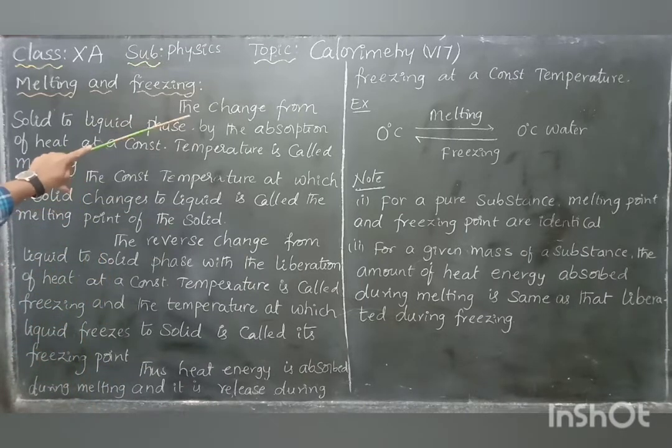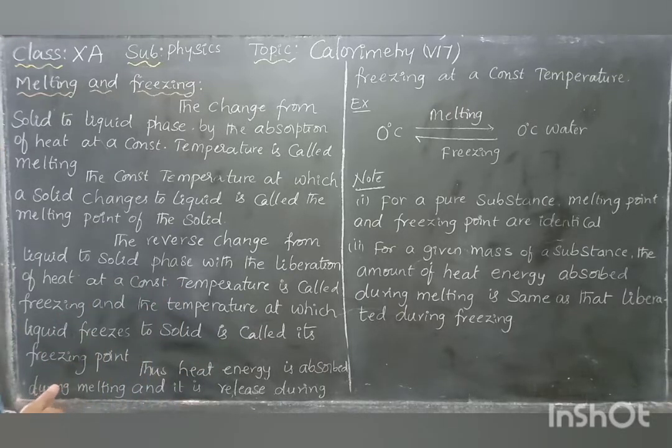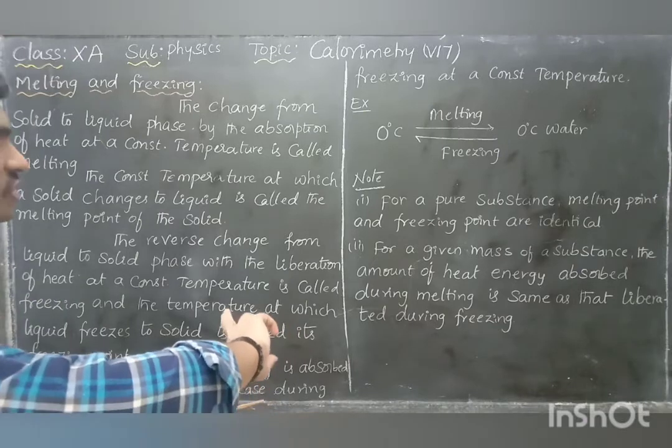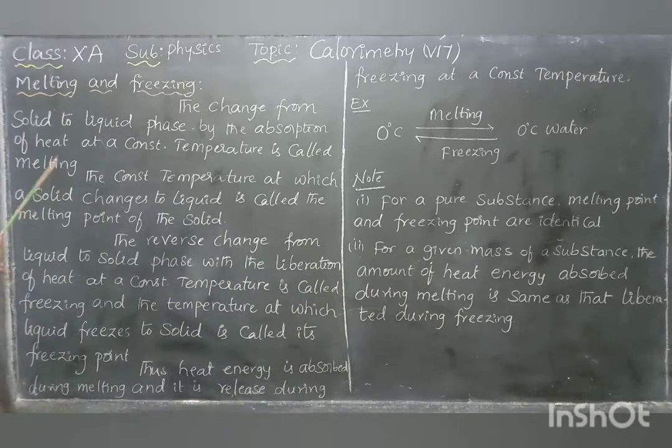You already know the change from solid to liquid phase is by the absorption of heat. Because of the inherent change from the solid state to liquid, we should supply heat. Then, at a constant temperature, it is called melting. At a constant temperature, you are supplying heat to the solid to change it to liquid, which is called melting.